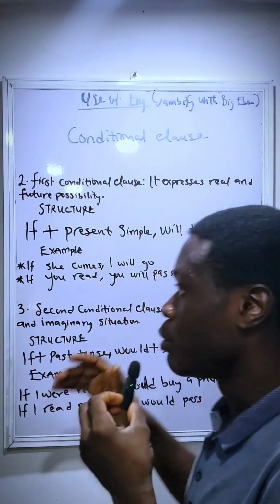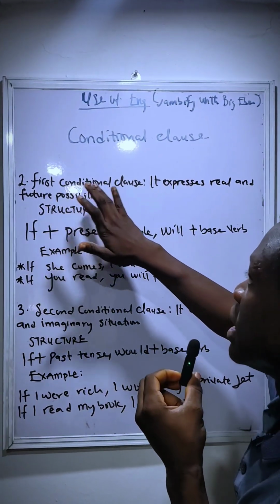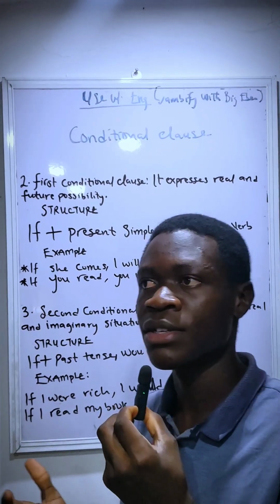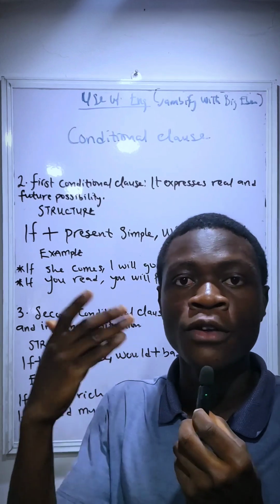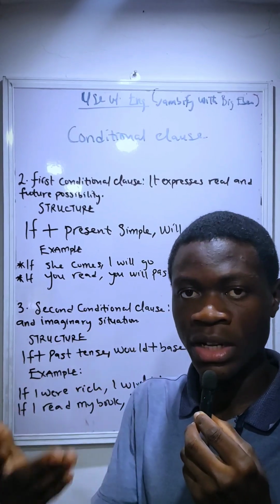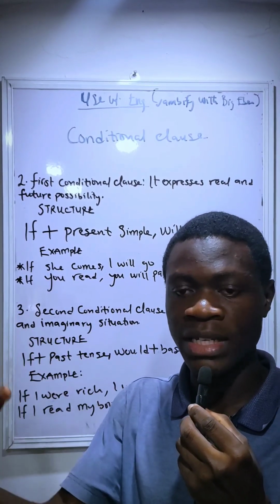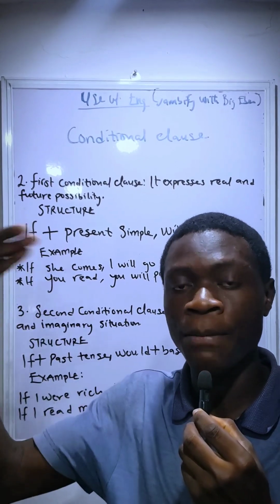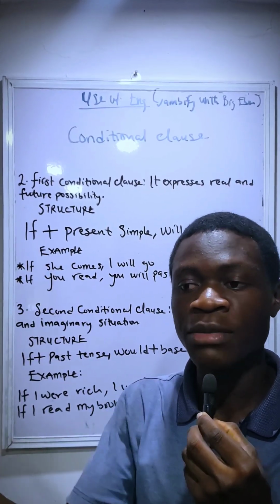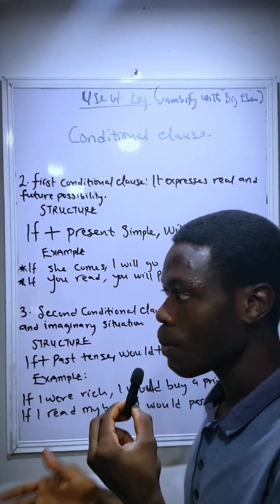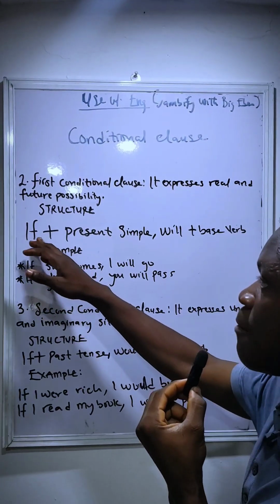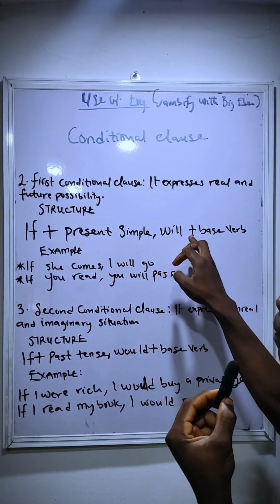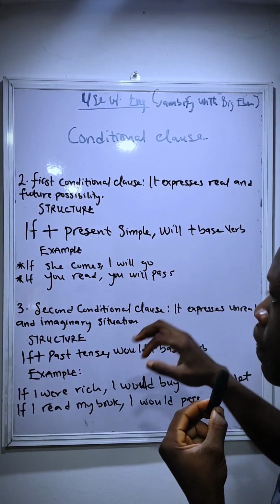So basically today we'll be talking about first conditional clause. And first conditional clause expresses real and future possibility. That is, it is real and it is talking about something that may happen in the future if something happens. And this is the structure: if plus present simple, comma, will plus base verb.